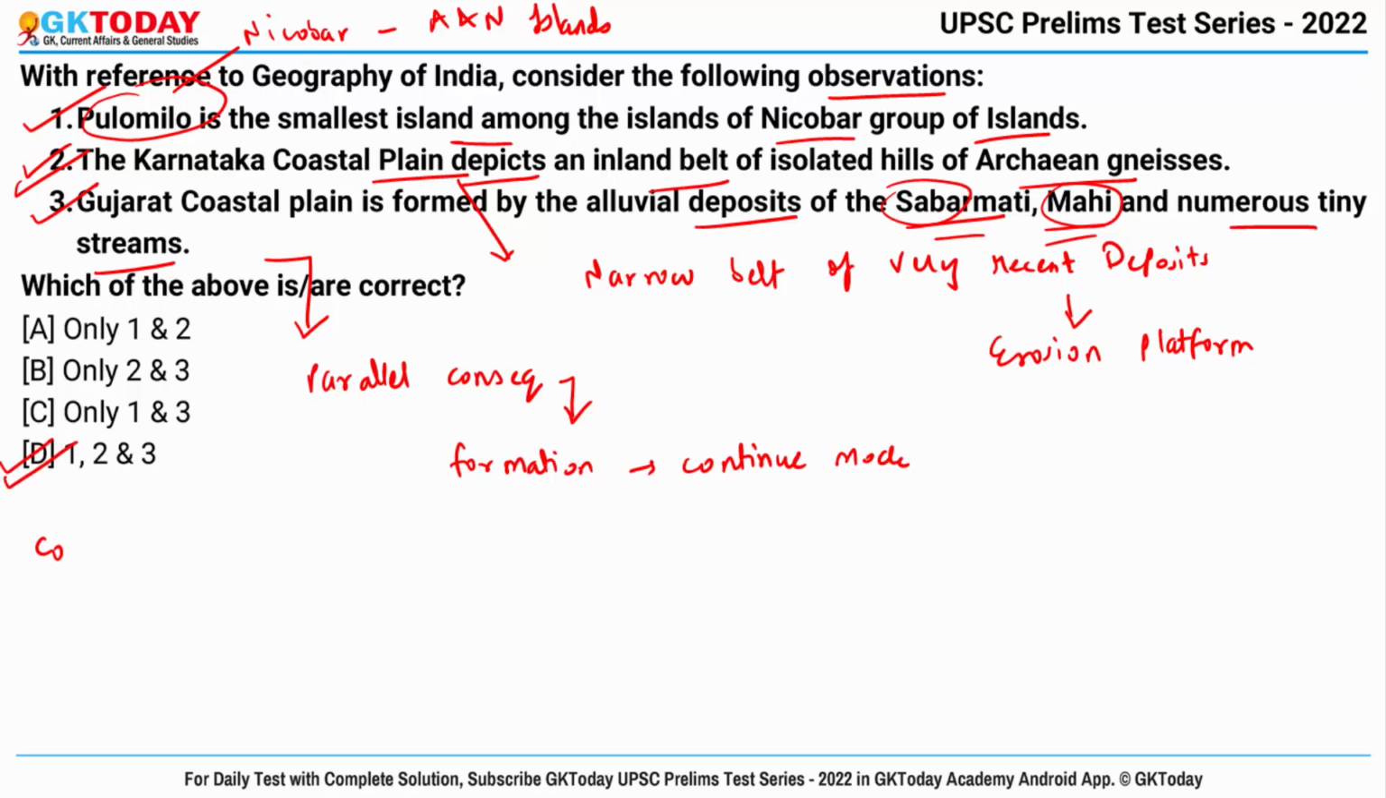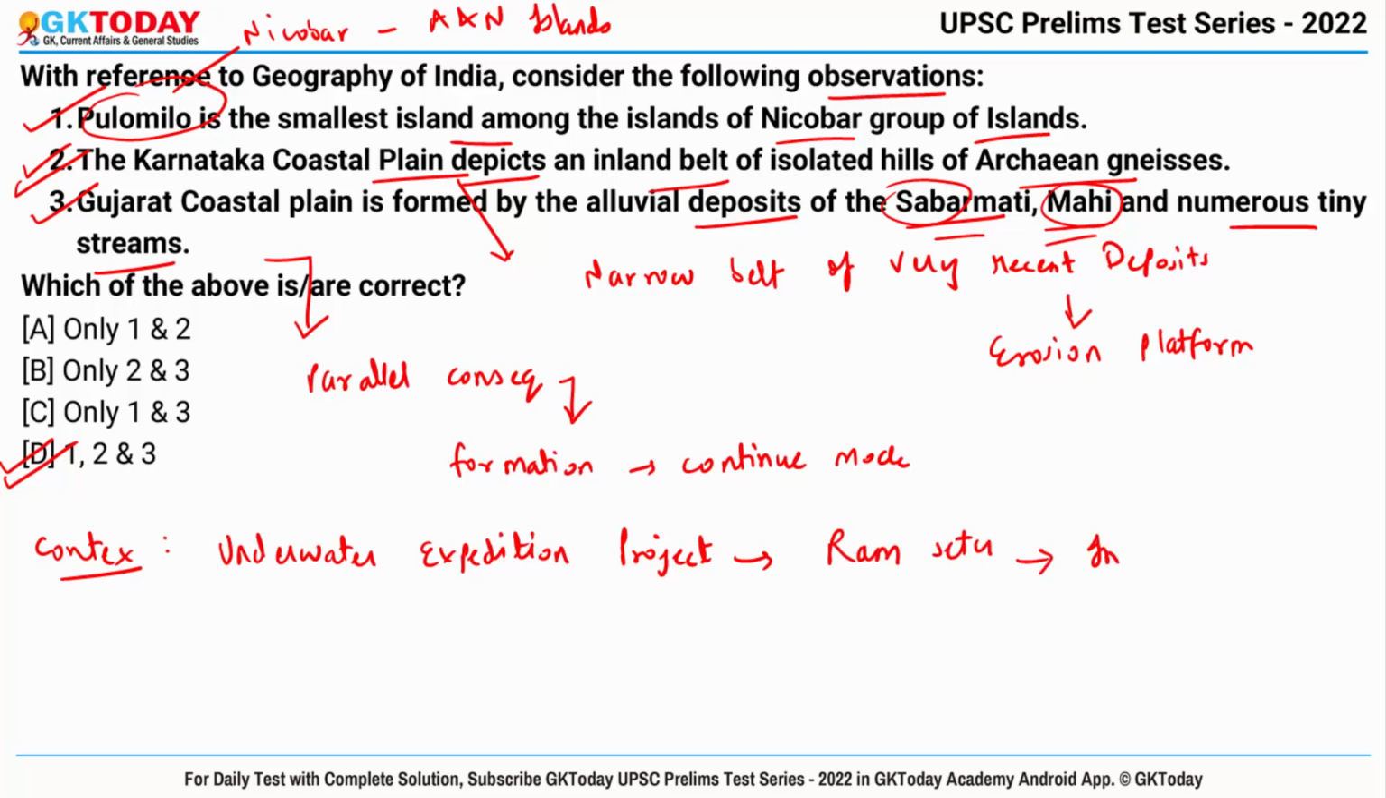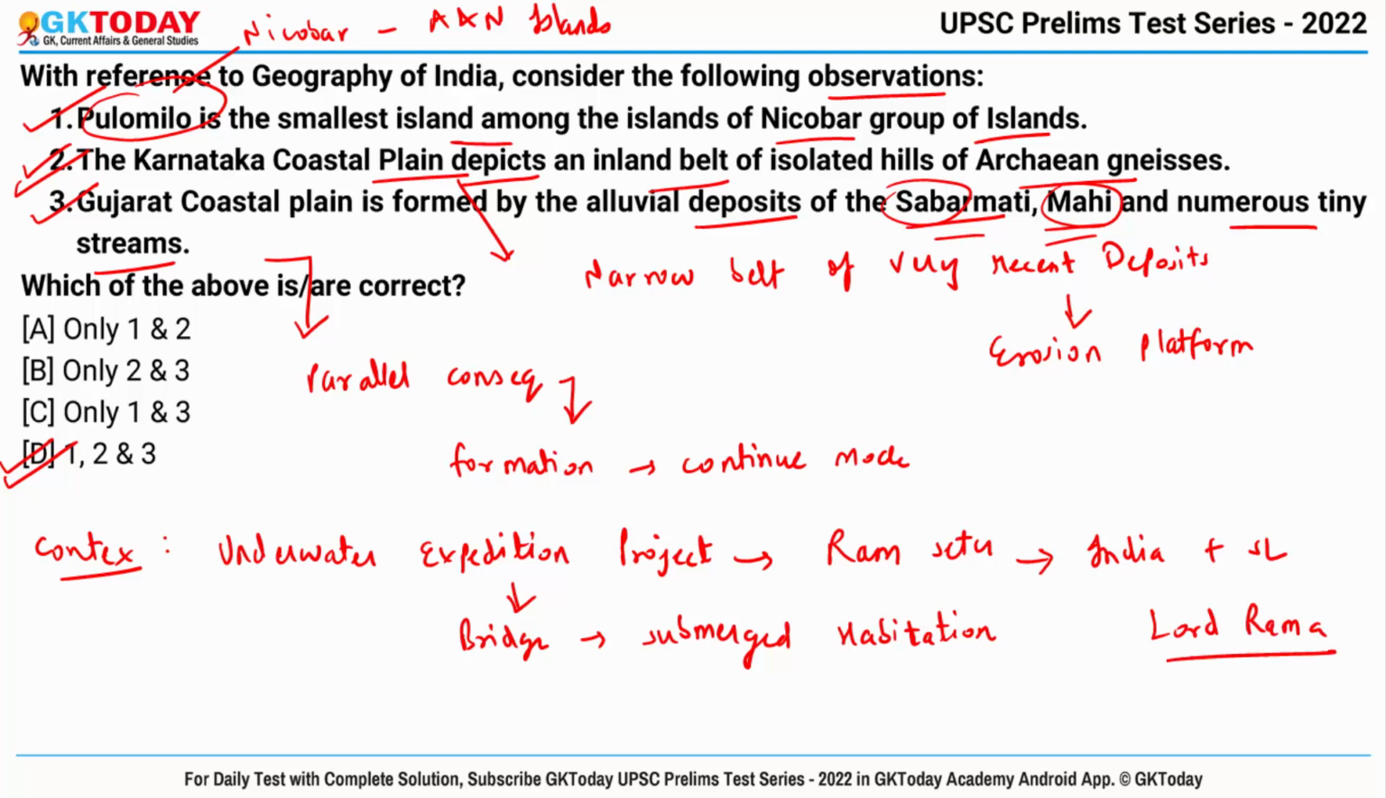Now what is the context of this question? Why we have put this question here? Because an underwater expedition project is planned to be carried out this year to determine the age of Ram Setu, which is the shoal chain between India and Sri Lanka. So this expedition will try to understand the formation of the bridge and find if there are submerged habitation. So it is a belief that this bridge was supposedly built by Lord Ram, but the project holds political significance as well because historians say that Rama is a Lord figure